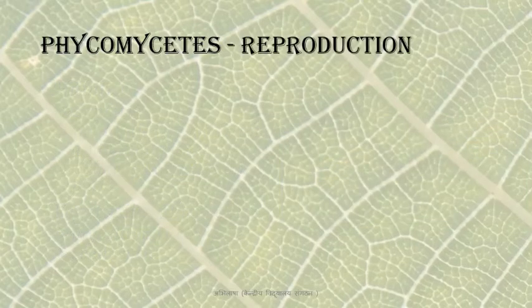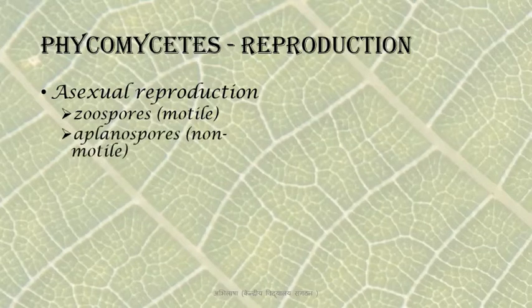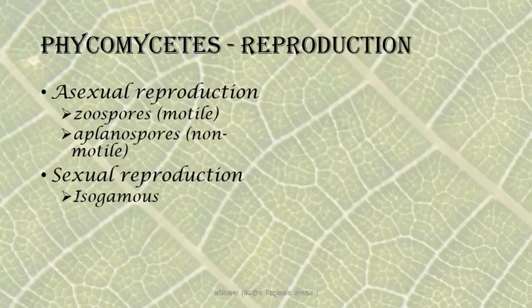Now reproduction in Phycomycetes. Asexual reproduction is through zoospores, which are motile, which means they will have a flagella, or through aplanospores, which are non-motile. Sexual reproduction can be isogamous, which means the gametes formed are identical to each other. There is no differentiation between the male and the female gamete. The behavior as well as the appearance is the same. Anisogamous, which means the gametes are easily identifiable as different, either through their appearance or through their behavior. So in anisogamous, the male and the female gamete are different.